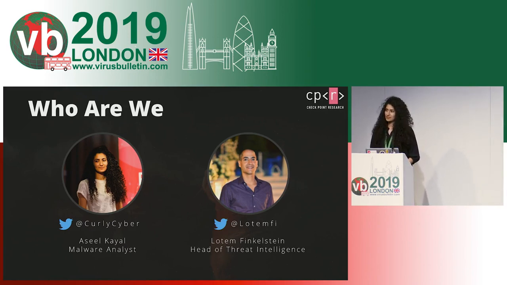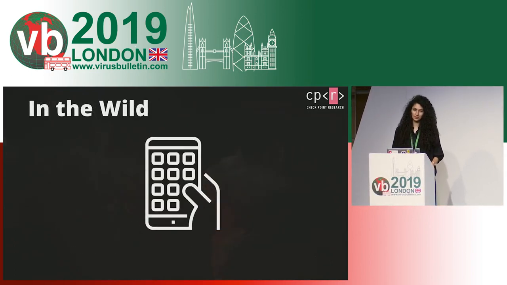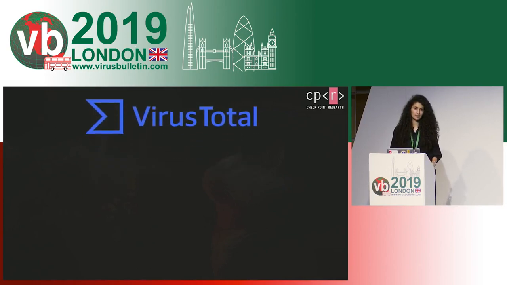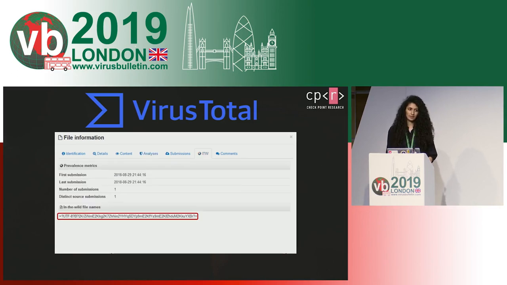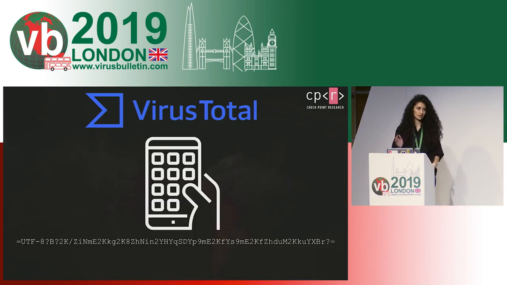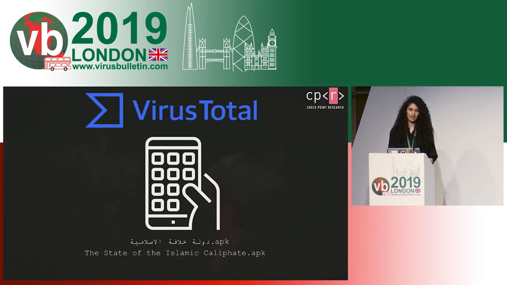So, like every good story, this story started with VirusTotal. It actually started with an Android application that I found, which was submitted to VirusTotal back in August 2018. And this app only had 3 detections at first. But what really caught my attention in this case was the name of the app. The name was base64 encoded by VirusTotal because it included some UTF-8 characters, but decoding it gave us the original file name back, which was in Arabic and could be roughly translated into "the state of the Islamic Caliphate.apk".